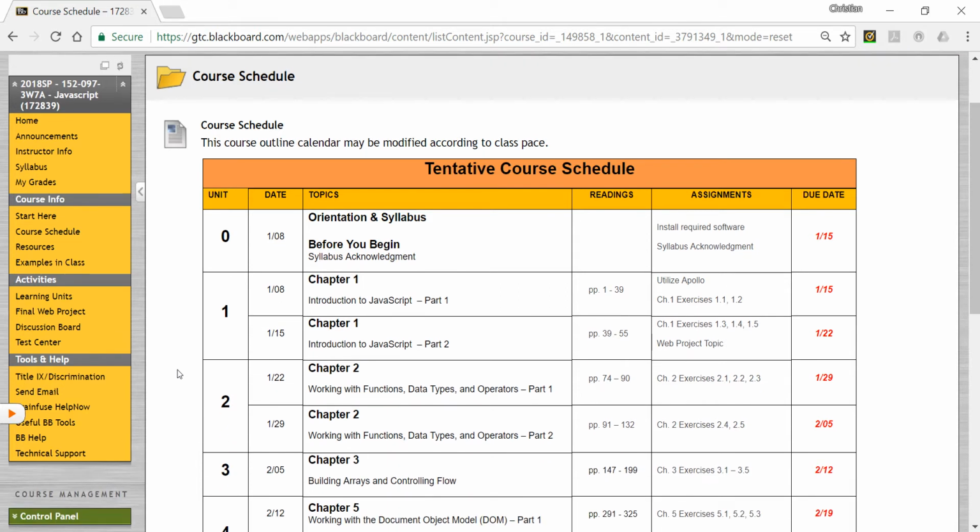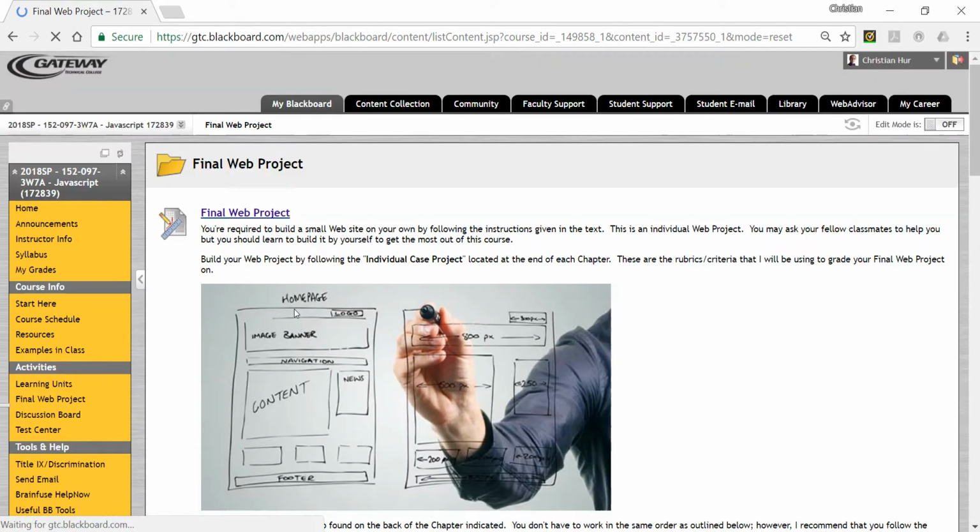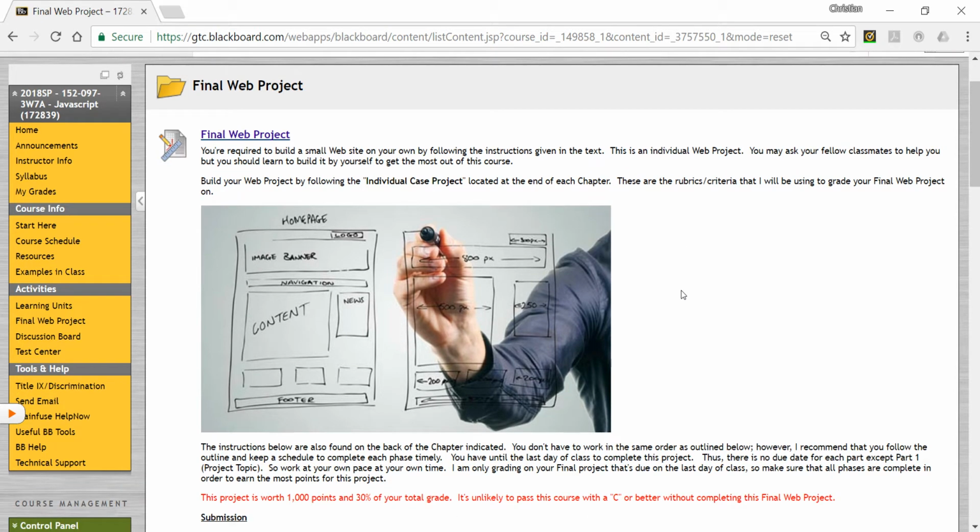to work on your assignments. Okay, so I guess we can talk about the web project here. In this class, you are required to build a web project. You're going to develop this project all by yourself. You're more than welcome to ask your classmates for help, for guidance, or for any ideas. That's completely fine, but you should be doing this on your own.